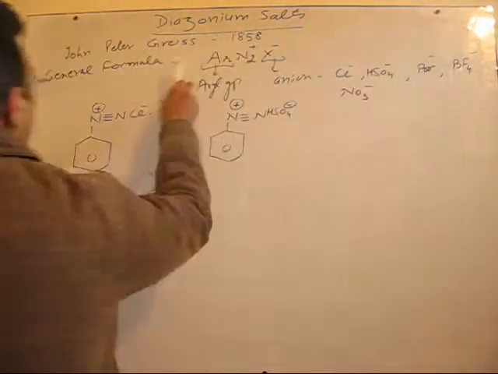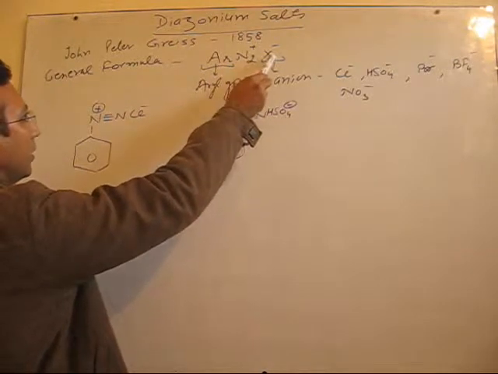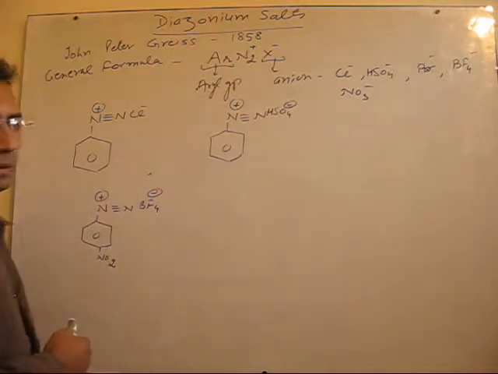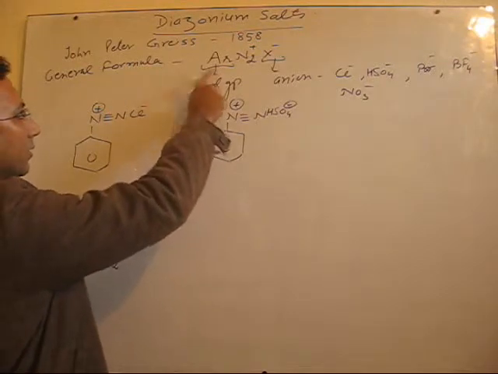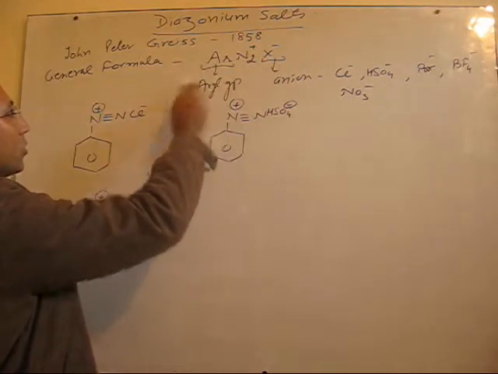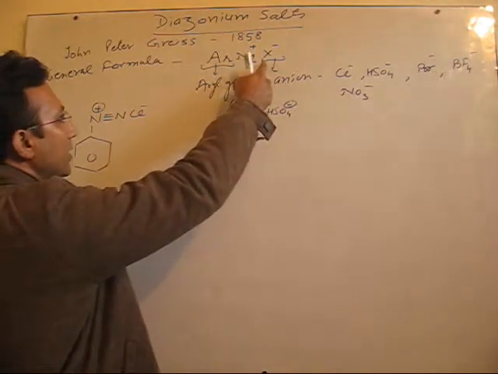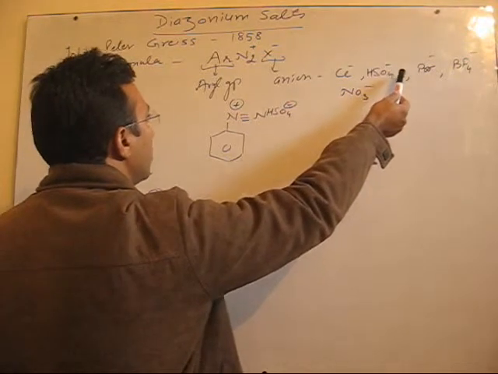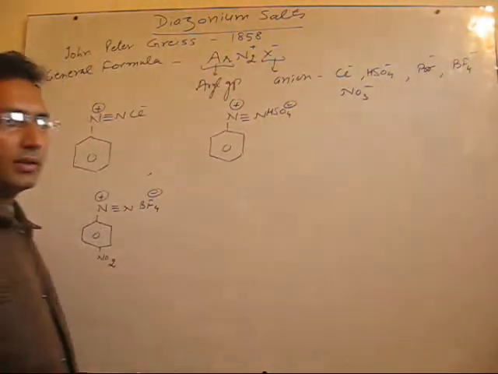The general formula of diazonium salt is Ar N2 positive, that is the azo part, X negative, where Ar is the aryl part, for example benzene or any other aromatic part. This part will not be aliphatic, that we will discuss later on. That is, aliphatic diazonium salts are not stable. We will discuss their reason later on. Now, X negative can be any ion, like Cl negative, HSO4 negative, persulfate ion, bromide ion, fluoroborate ion or nitrate ion, right?